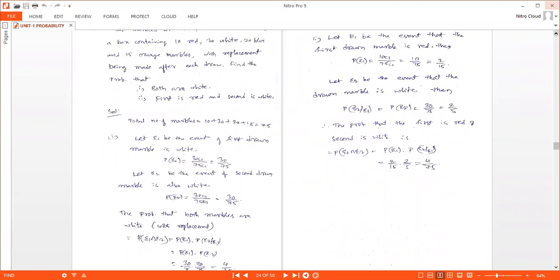These two events are independent. So probability of E2 given E1 gives you probability of E2, that is 2 by 5 only. So probability of E1 intersection E2 gives you 4 by 75.